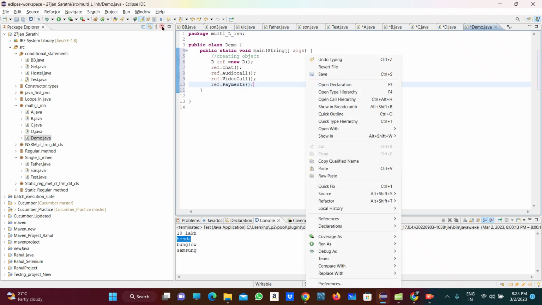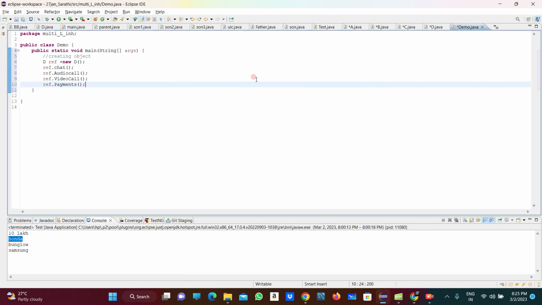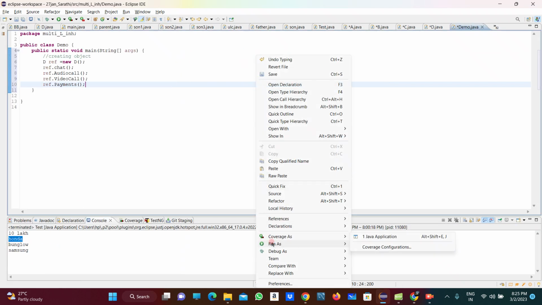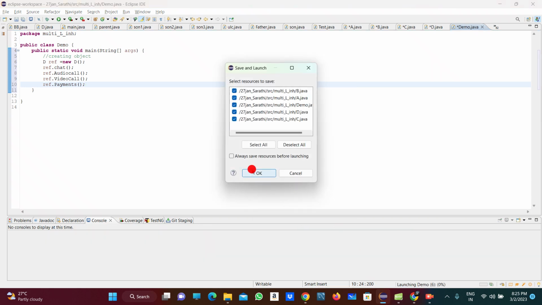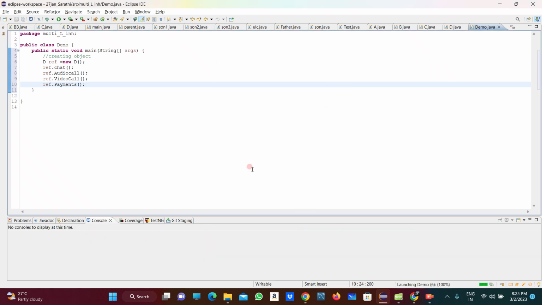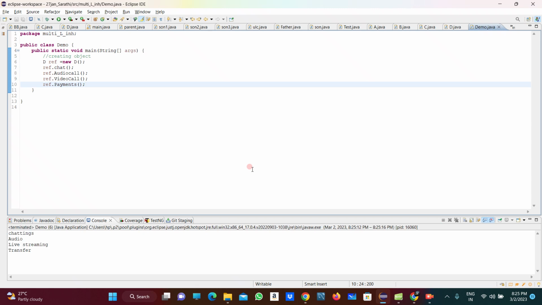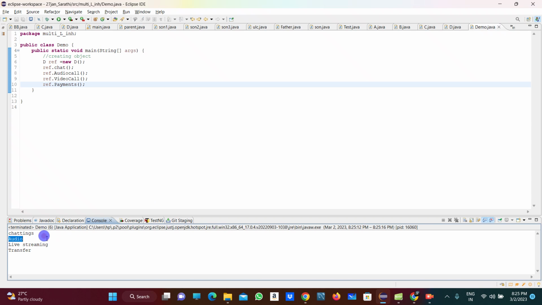So after executing, let's see what we are getting. Okay, so all methods are extended, and in the end we are getting all the methods, right? So this is nothing but the multi-level inheritance, right guys?